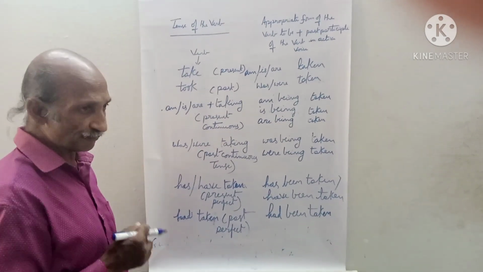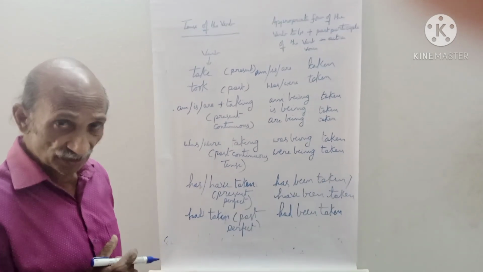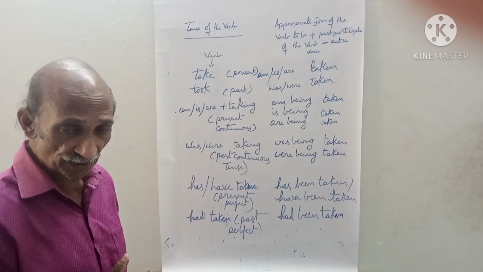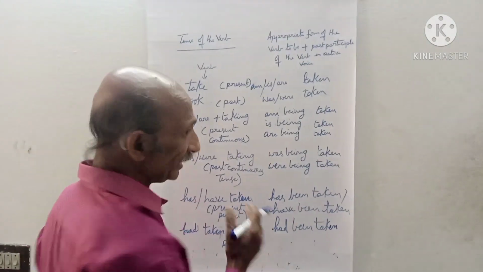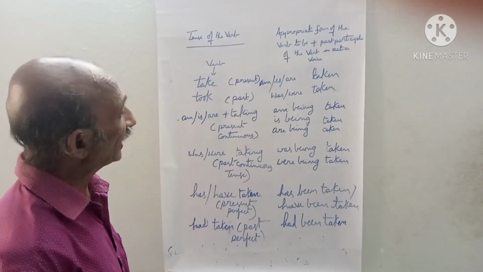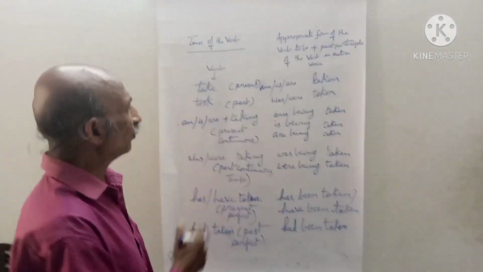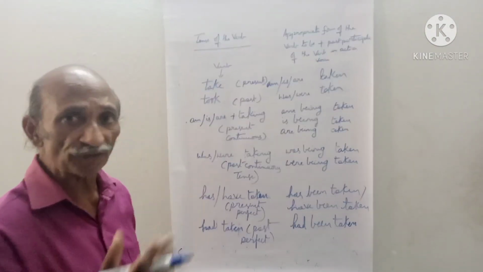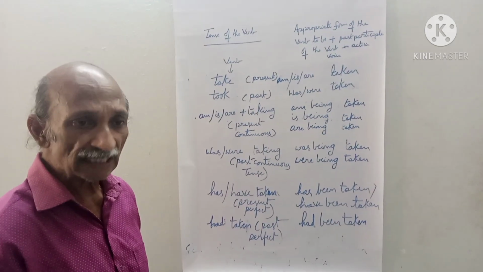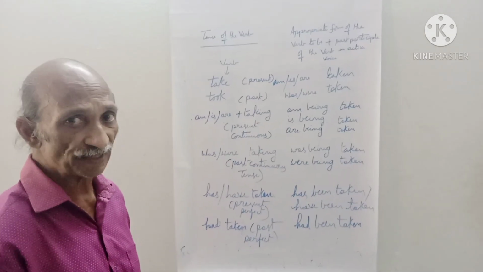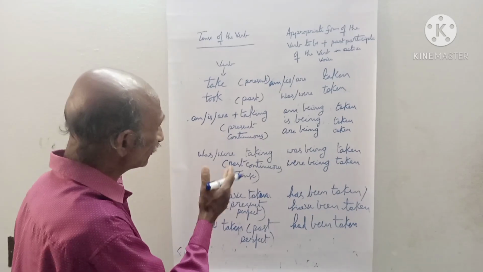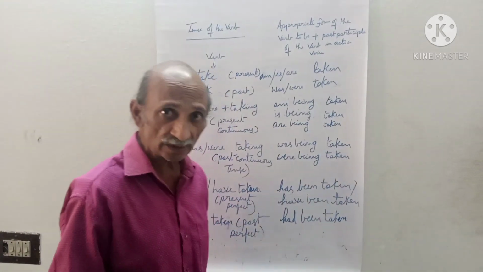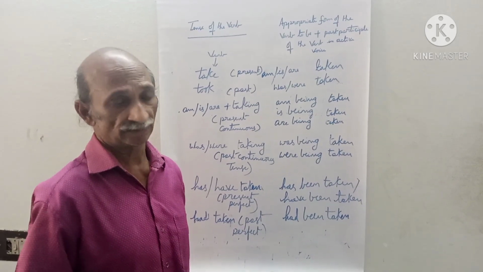Here my father is subject, takes is verb, me is object. In passive voice, I told you, the object of the verb becomes the subject of the verb in passive voice. Then the sentence starts with I. I am taken to school by my father.